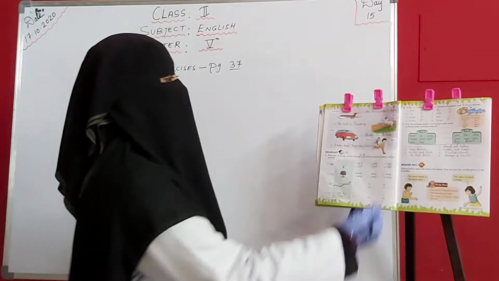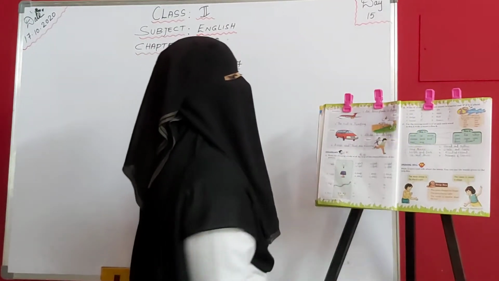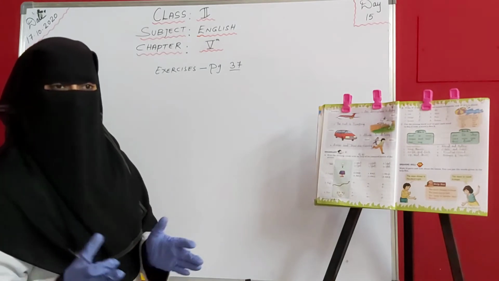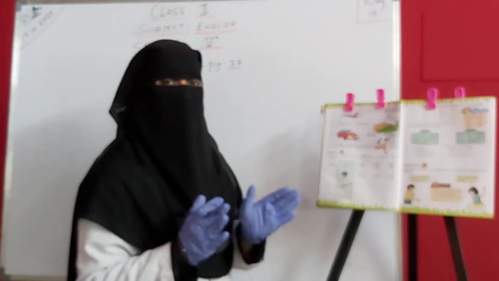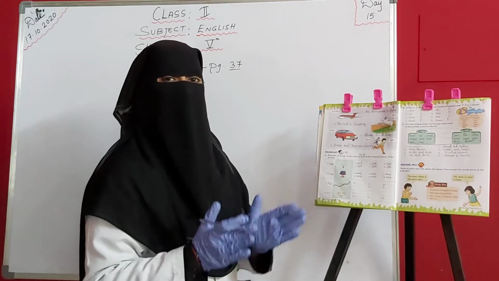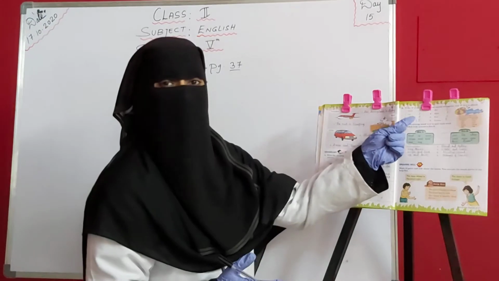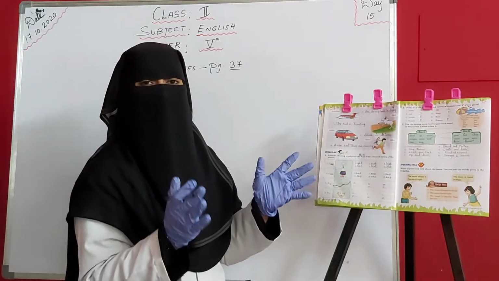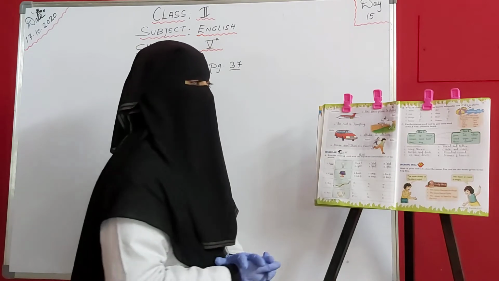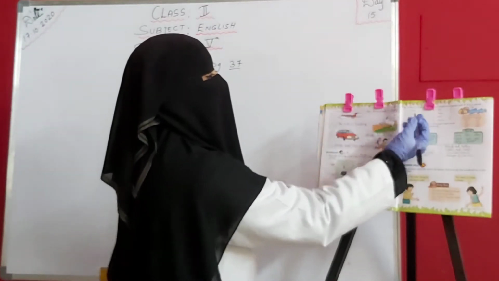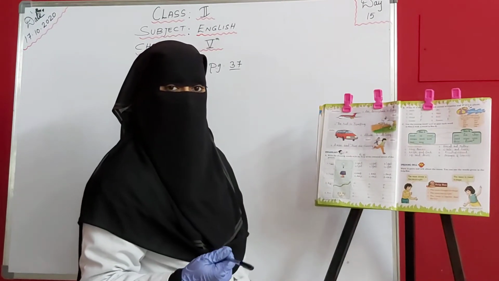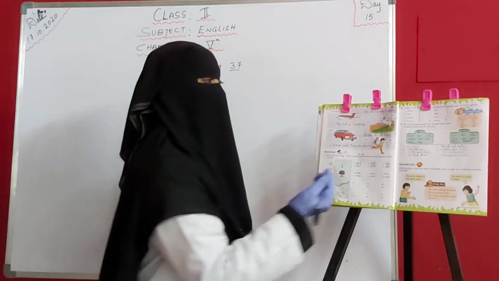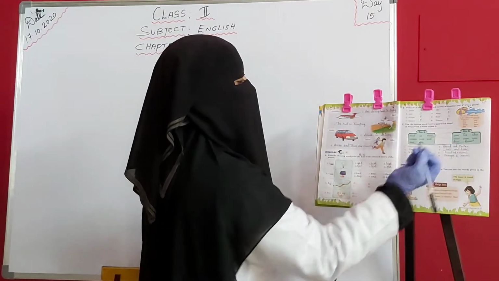Okay. Next one sun. Do we have many suns? 2 suns, 3 suns? Not S-O-N sun. Sun means beta. Here S-U-N sun. Sun means the hot bright ball of fire. Okay, that sun. So what it is? Are there 2 or 3 or only 1? It is only 1. So we'll write S as in singular.